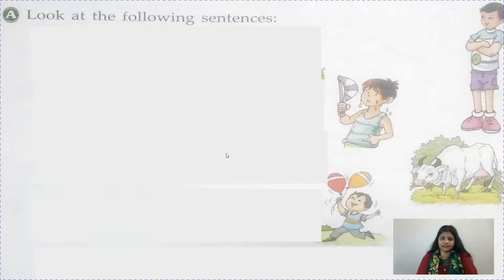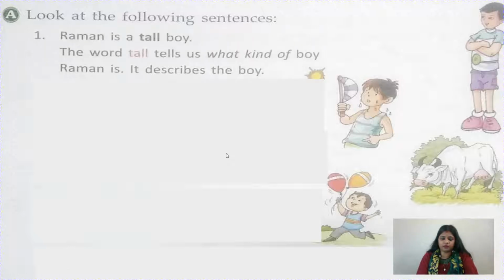Now look at these sentences, children. Raman is a tall boy. You can see in the picture, children. His name is Raman. Raman is a tall boy. The word tall tells us what kind of boy Raman is. It describes the boy. Children, what kind of boy is Raman? Tall. So it is describing a boy.